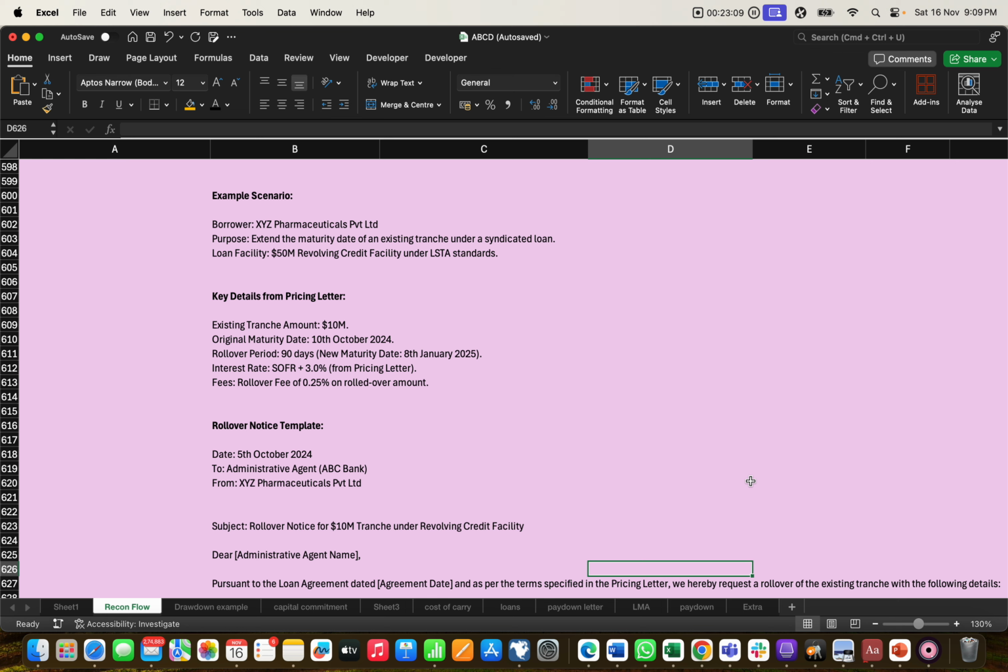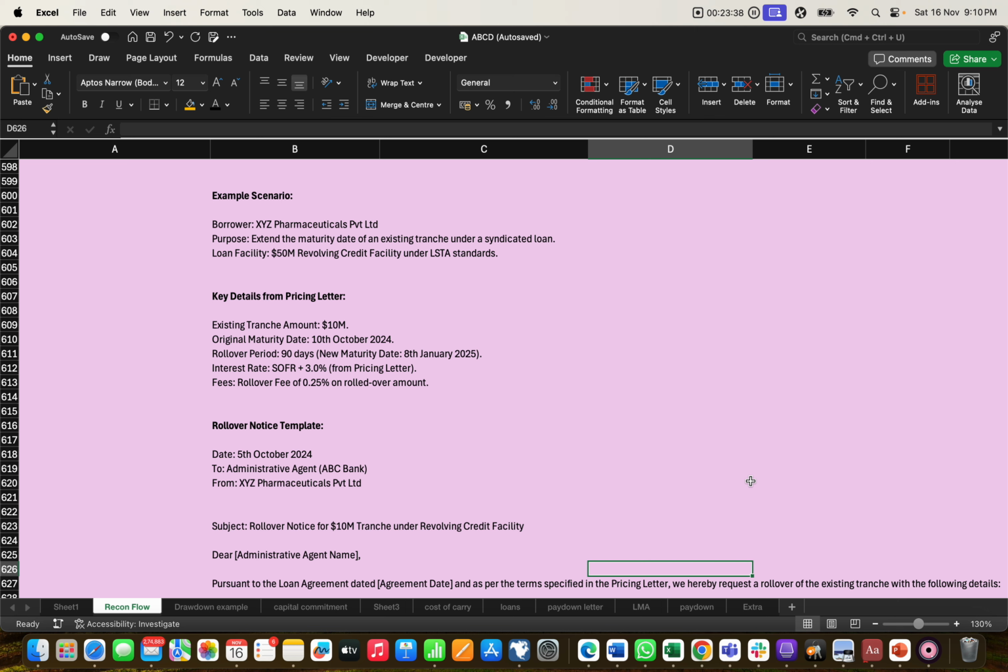Example: the borrower is XYZ Pharmaceutical Private Limited. The borrower is a pharmaceutical company. The purpose is to extend the maturity for an existing transaction under the underlying loan facility, 50 million rolling under the LSTA market. Okay, so this is an example of the LSTA market, meaning the US market, and he wants to extend the maturity